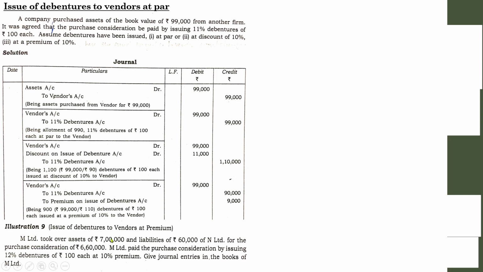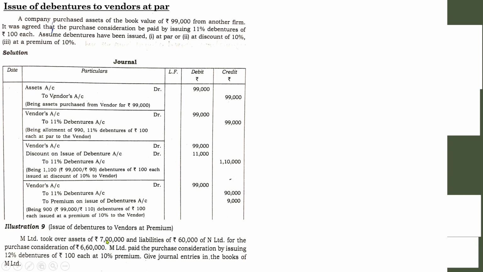So M Limited took over the assets worth 7 lakhs and liabilities worth 60,000 of N Limited for the purchase consideration of 6,60,000. M Limited paid the purchase consideration by issue of 12% debentures of 100 each at premium. Give entries in the books of M Limited. Even though there are two entries, you have to be very careful, because first of all you need to identify whether there is capital reserve or goodwill with regard to that purchase. So first of all, let us identify that.